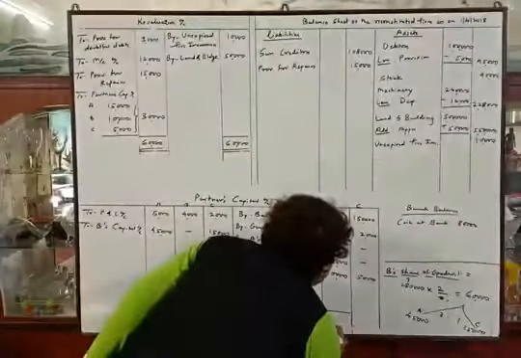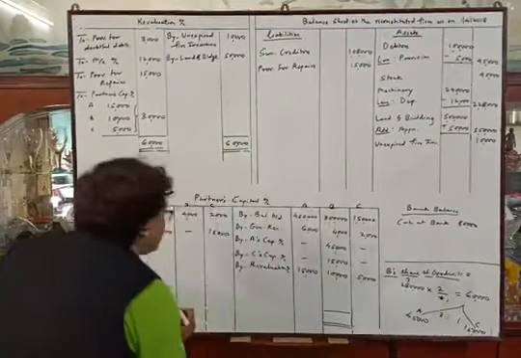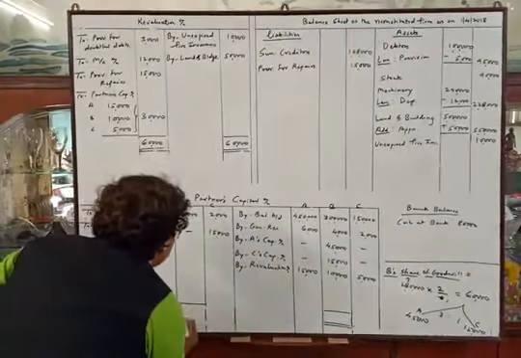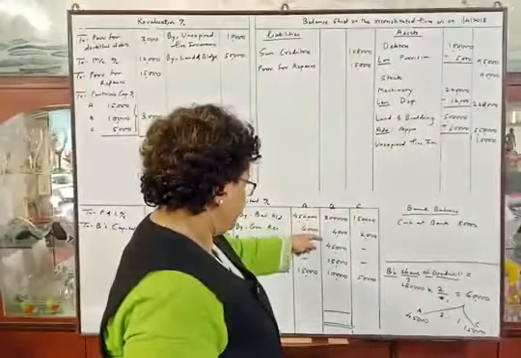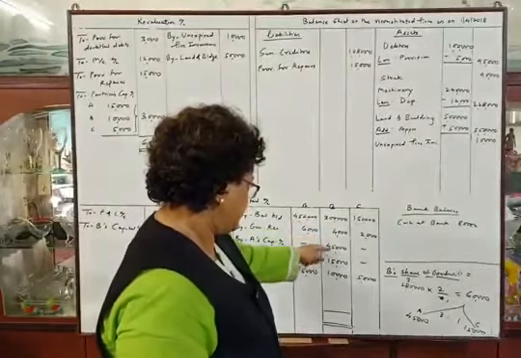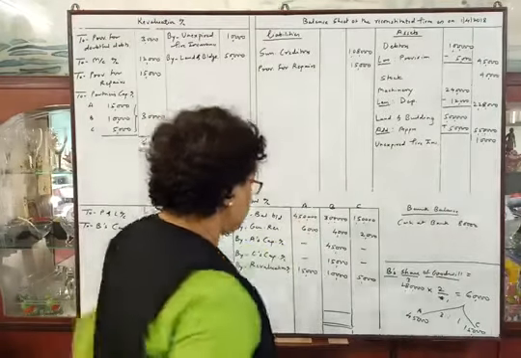So Mr. B is the retiring partner. Total of credit side is 3,74,000.